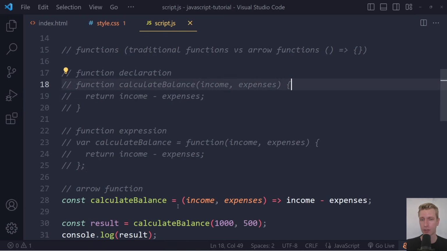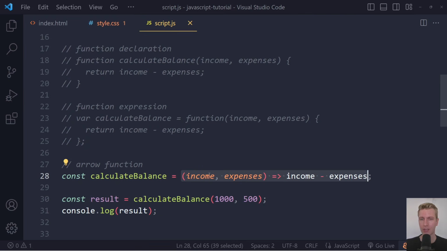We don't have to write the function keyword here, right? No function keyword. We do have the fat arrow, but it's just 2 characters. And we have no curly braces, and we don't have the return keyword. Right, so it's much shorter syntax. It looks very confusing, but you have to understand this is the function. What I have selected now is a function. It's an anonymous function, it doesn't have a name, but we are assigning that to a variable called calculate price. So we can use that name like this, like before.